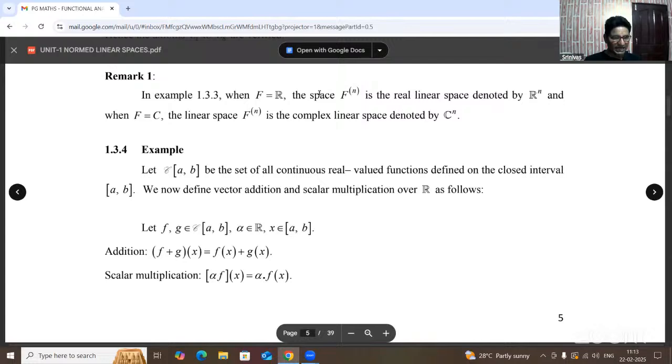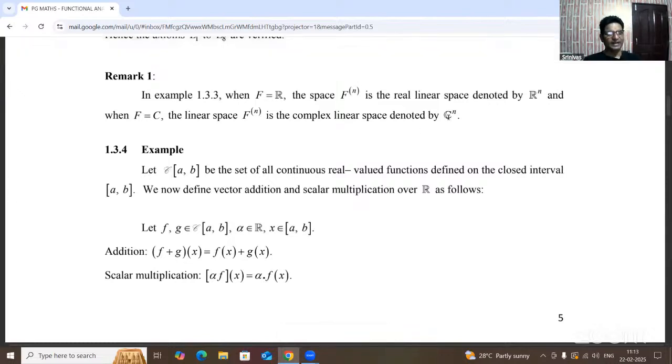When the field of elements is the real numbers, it is denoted R power n, where n is arbitrary. So the system of n-tuples of real numbers is also a real linear space, and the complex n-tuples form a complex linear space called a unitary space.